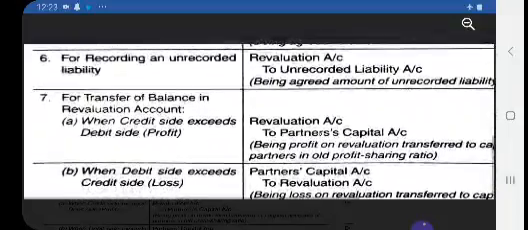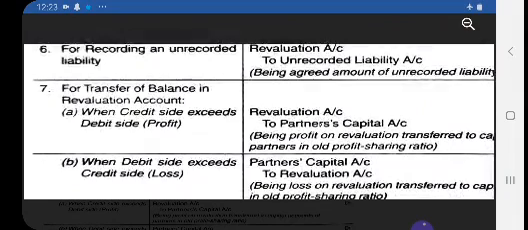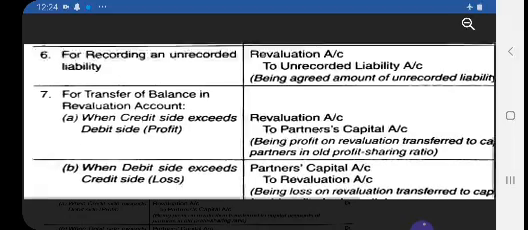And see, if the balancing figure is coming on the debit side, that is a profit, so what entry will you pass? Revaluation account debit to all the partners in their old profit sharing ratio. So individually you have to write the name of the partners with the amount. And if the balancing figure comes on the credit side, that is a loss, so what will be the entry? Partners' capital accounts are debited to revaluation account. So capital will reduce due to loss and capital will increase due to profit. So this is the concept, you just make it clear, then you will not be confused when passing the journal entry.